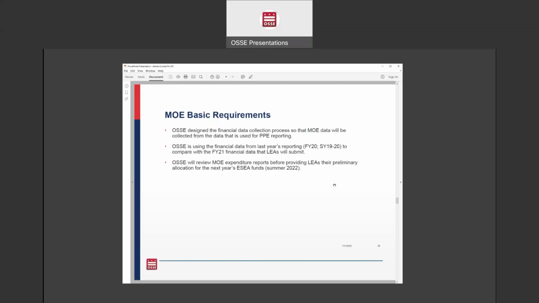if it did turn out that they didn't meet the MOE requirement. And yes, we understand that there has been a lot of federal funding going out to LEAs over the past years and for the years to come, which may have an effect on the MOE reporting because a lot of LEAs will be spending a lot more federal funds and a lot less local funds. So at this point, again, there's no blanket waiver, but we might be able to work with the U.S. Department of Education on an individual basis with LEAs if it actually turns out that there are LEAs that are not meeting the maintenance of effort requirements.